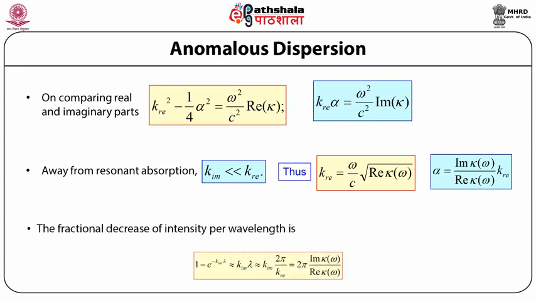The fractional decrease of intensity per wavelength is 1 - e^(-k_im lambda), which is further approximately equal to k_im lambda, or k_im times 2 pi/k_re, which is equal to 2 pi Im K(omega) / Re K(omega).